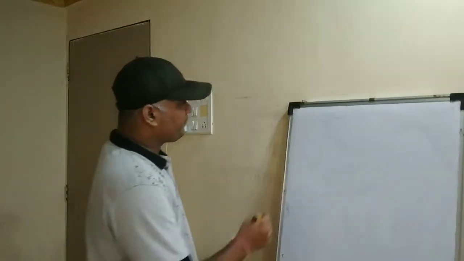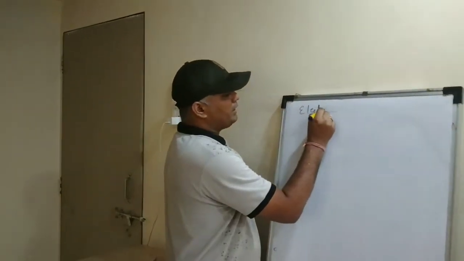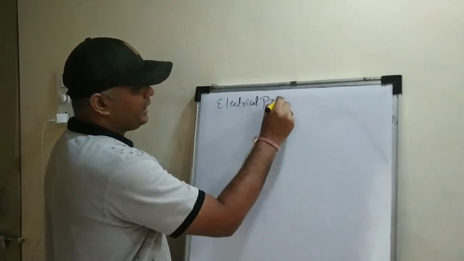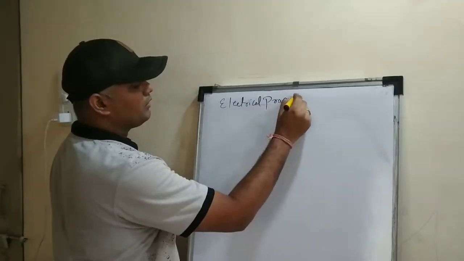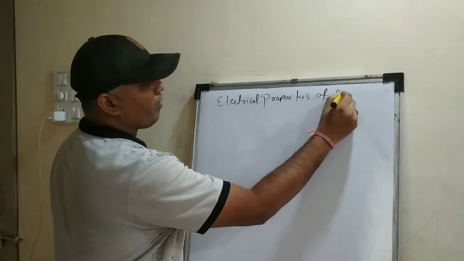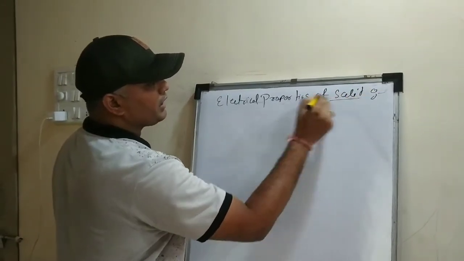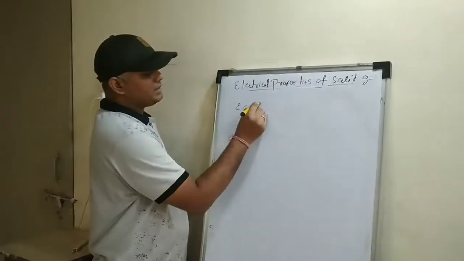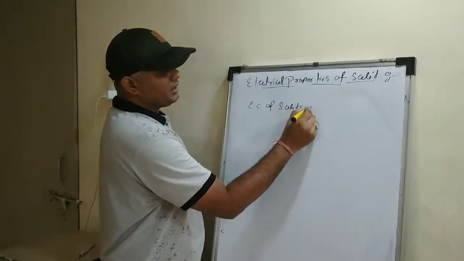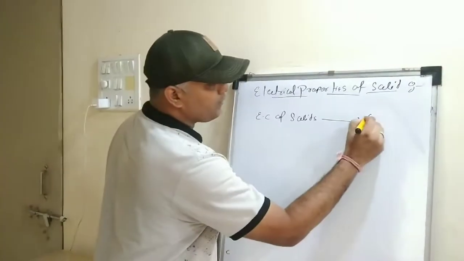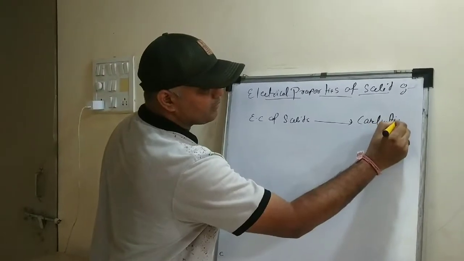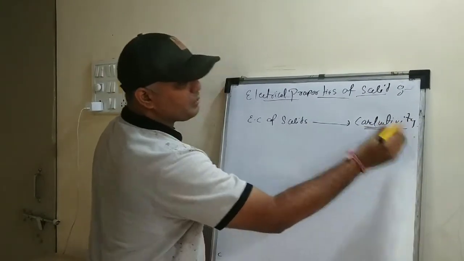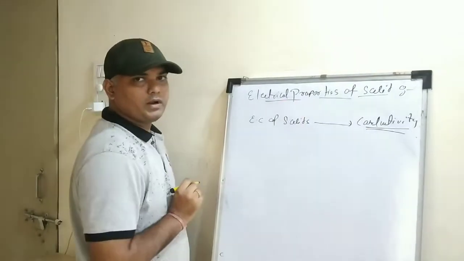Okay, so in today's period, we'll be talking about the electrical properties of solids. So what are the electrical properties? Electrical properties of solids are measured in terms of conductivity. Always remember that the electrical properties of solids are measured in terms of conductivity.